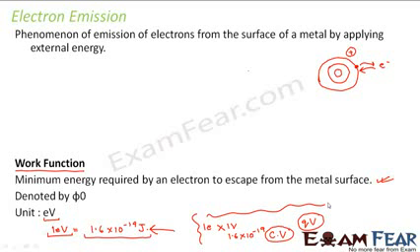So that means the amount of energy which you require to give in order to take that electron out is lesser. But in case of magnesium, it has got two electrons in the outermost shell. That means you have to provide enough energy so that you can take out those two electrons. So the work function in case of magnesium would be more. So that is how work function depends on the configuration of a particular metal, right? So depending upon the metal configuration, the work function changes from one metal to another.